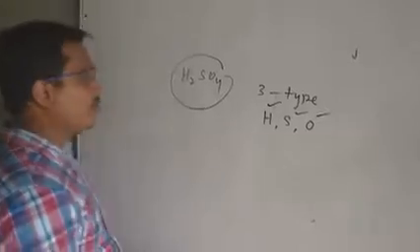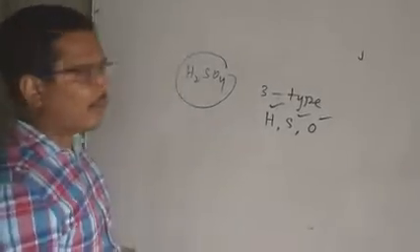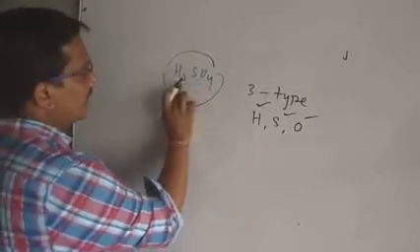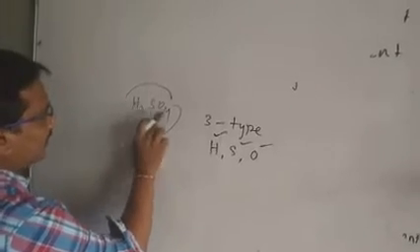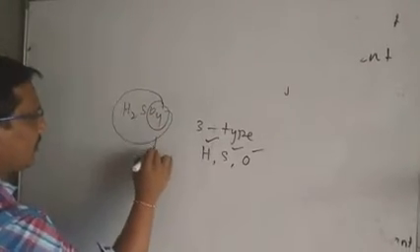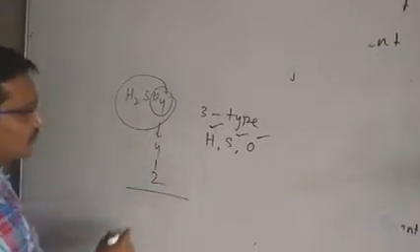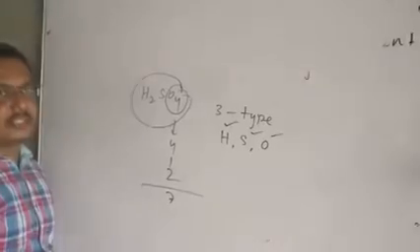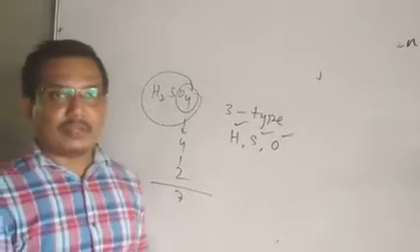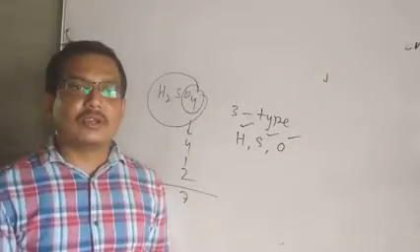In heteroatomic molecules, it belongs to which type? It belongs to septatomic molecules. There are 4 oxygen atoms, 1 sulfur atom, 2 hydrogen atoms. That means the total number of atoms is 7. So it is said to be a septatomic molecule. That is all about your molecule.